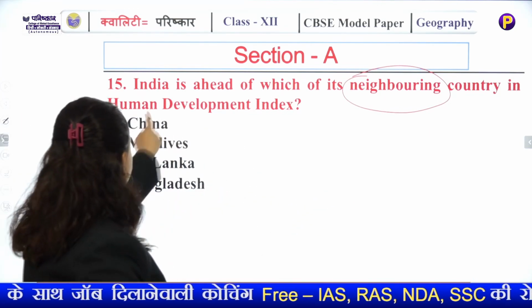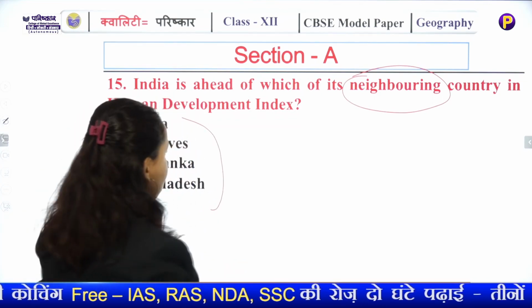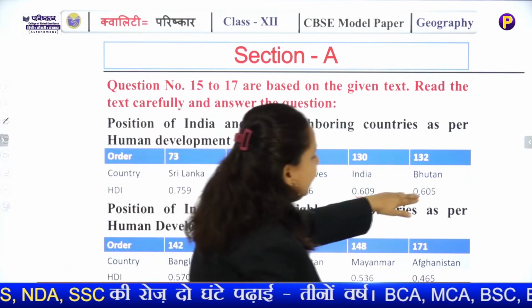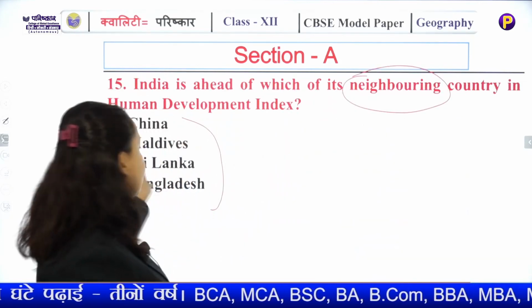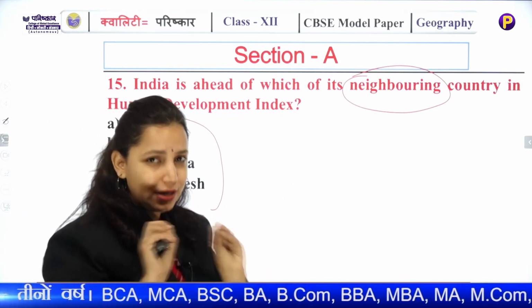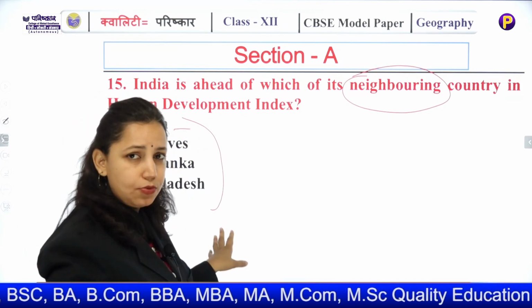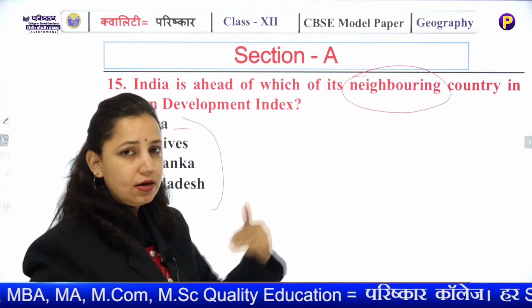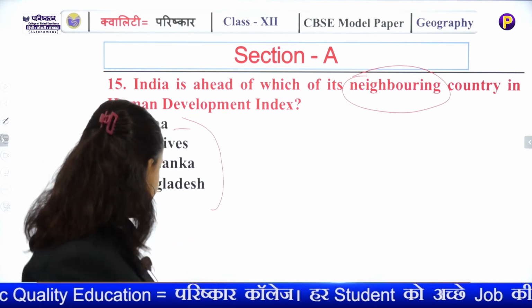Bangladesh. So in the given options, you have to look at the options also, because Bhutan is also having less Human Development Index, but there was no mention of Bhutan in the option. So you have to read the options correctly. Whether it is China, you have to evaluate each option. Look at China, Maldives, Sri Lanka. You can compare all these three countries' Human Development Index.